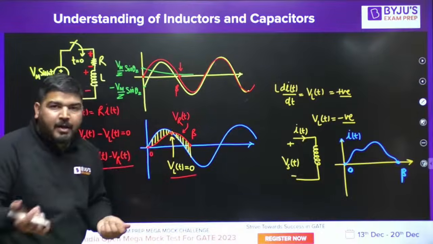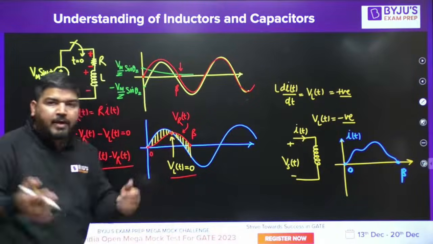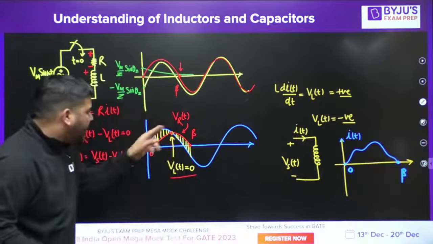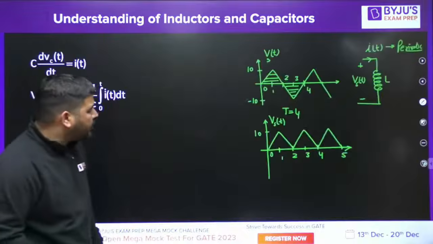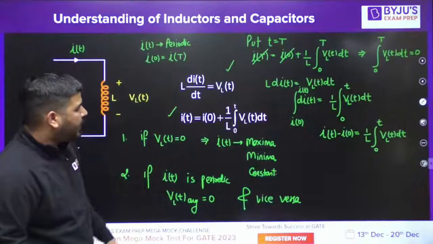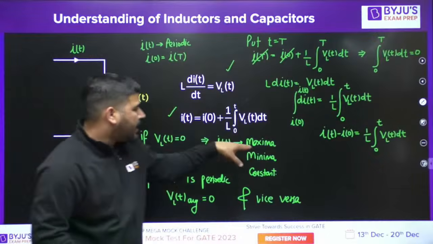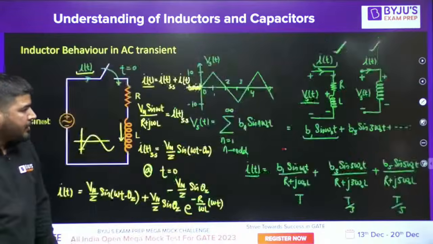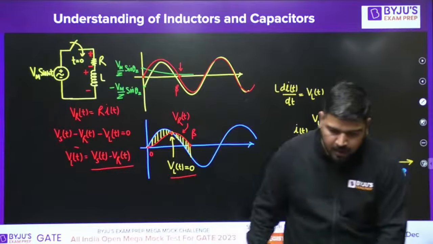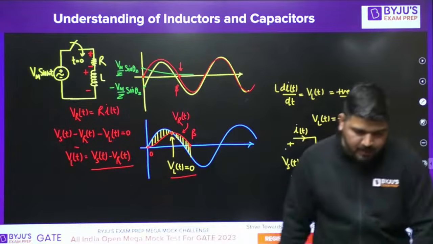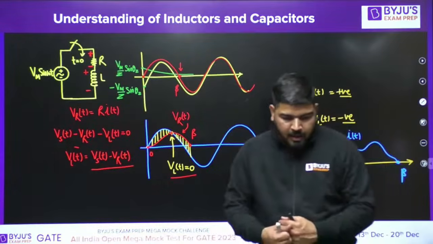At the point where these two waves are intersecting, VST and VRT are equal, so VLT becomes 0. I told you, whenever the voltage across the inductor is 0, current has the maxima point. So that's why the current is maxima at this point. And this is not pi by 2. Who told you that this is pi by 2? So be careful, guys.